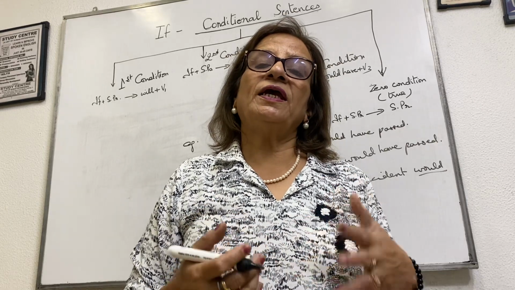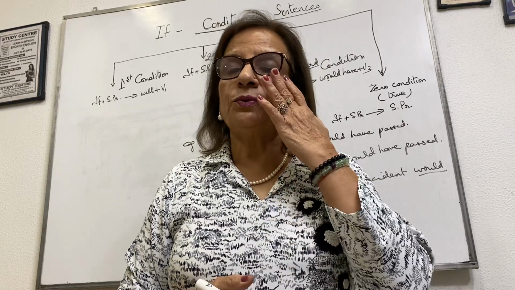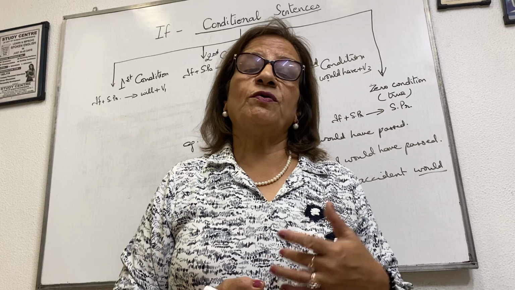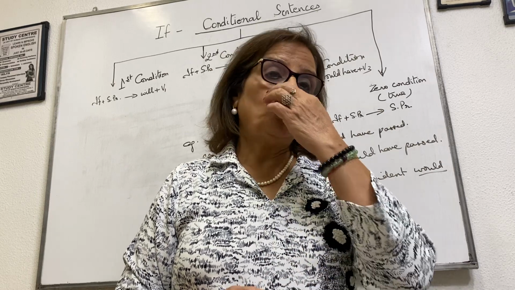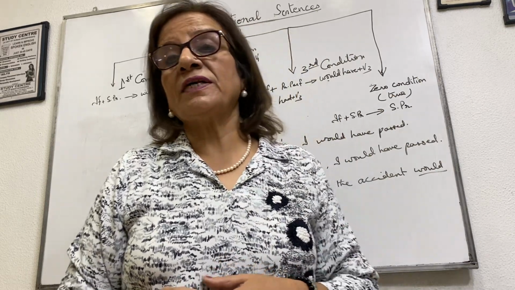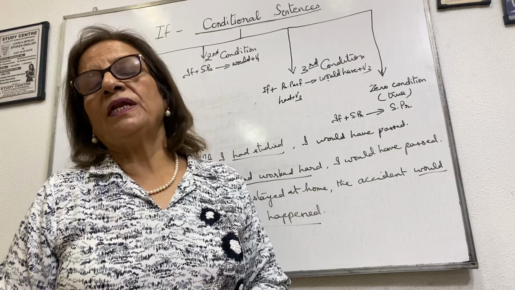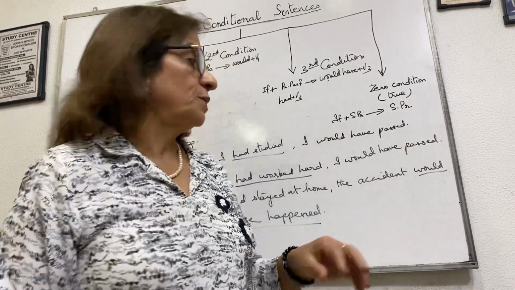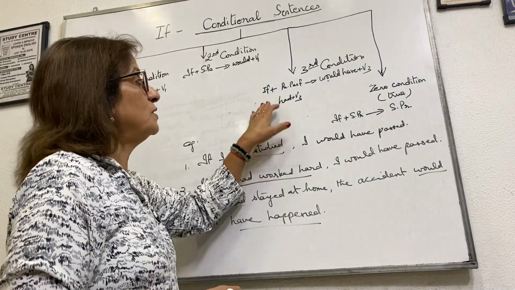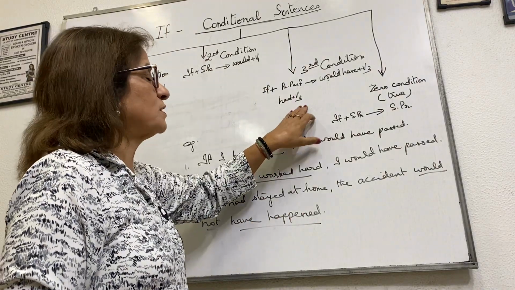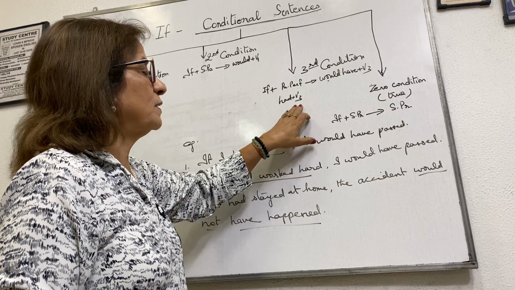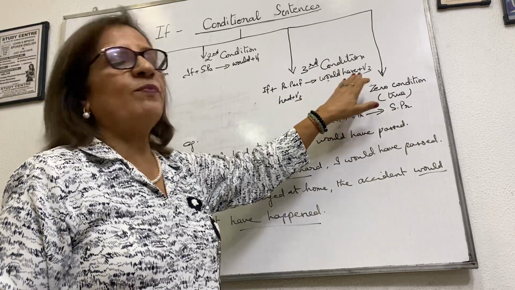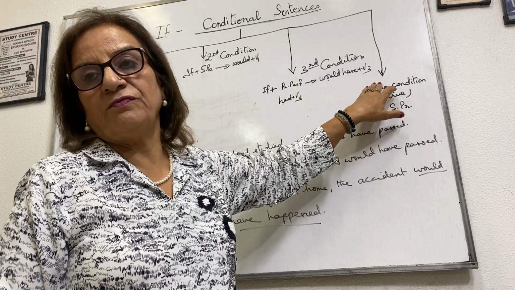Because again and again, repeatedly, when you go through the verbs, they are very important for a sentence, for tenses, for direct, indirect narration, for your passive, active voice and everything. Okay, language, speaking grammatically correct, so you should know your verbs. So the third condition is that if the if clause is in past perfect, had plus verb in the third form, then the second clause will have would have plus V3, verb in the third form.